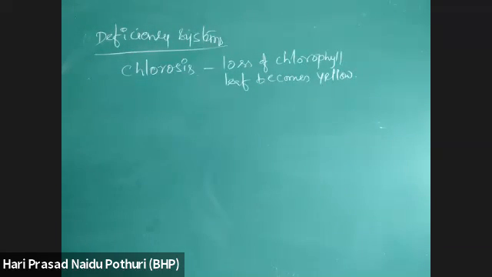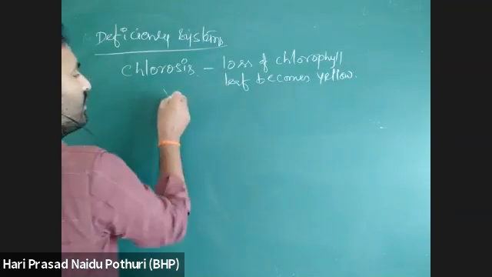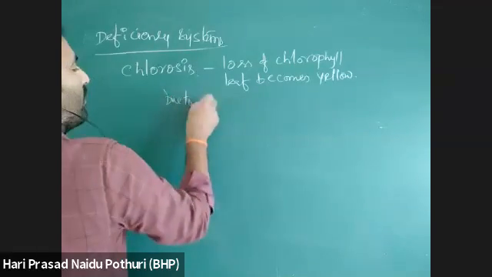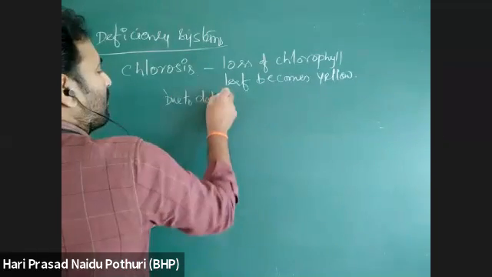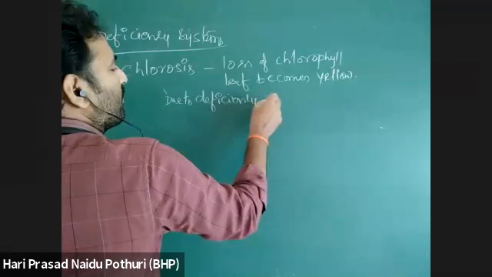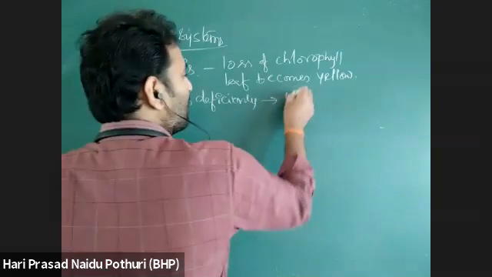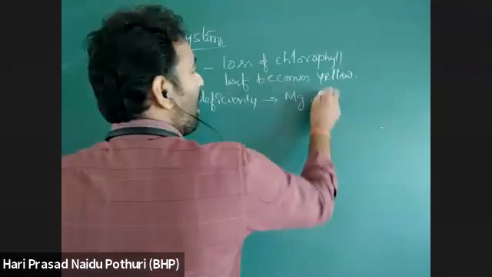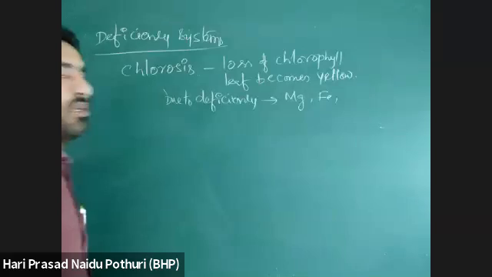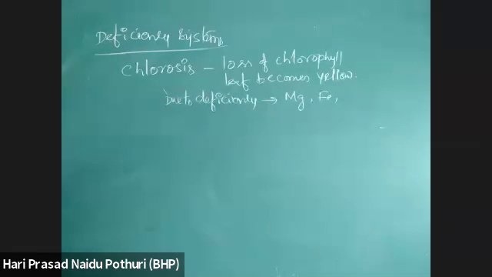There are many substances present in chlorophyll, and if any element is deficient, there is loss of chlorophyll and the leaf becomes yellow. The reason for chlorosis is deficiency of many elements like magnesium, which is majorly present, and iron, which is involved in formation of chlorophyll, then